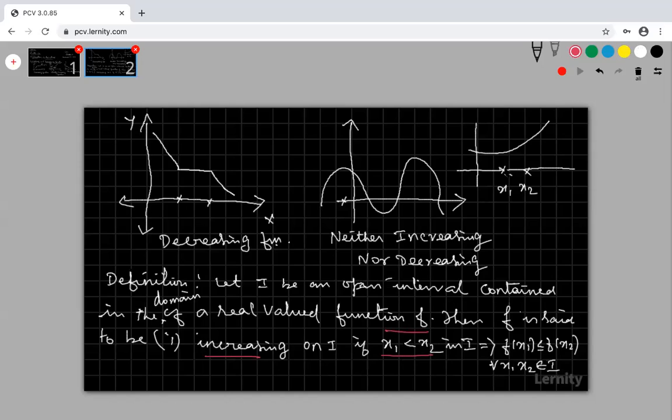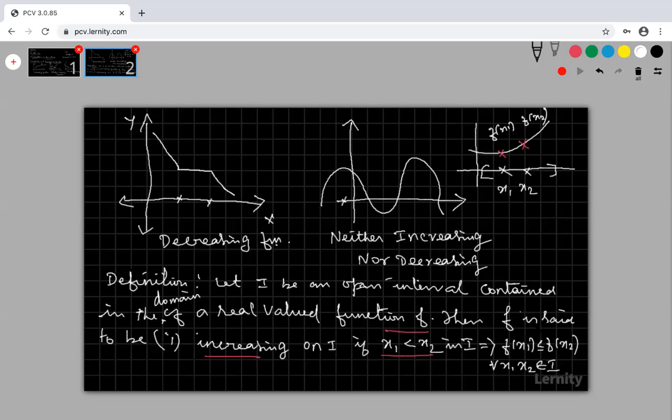So I'm taking two points in the interval, x1 smaller and x2 greater. If x1 is less than x2, then f of x1 is less than or equal to f of x2, and the function is called an increasing function.